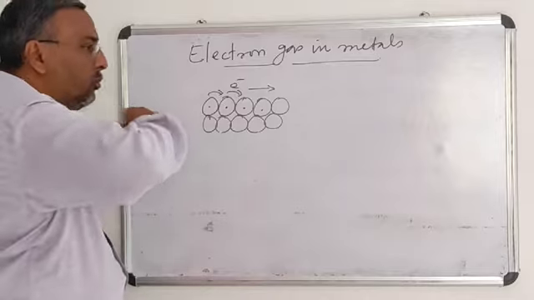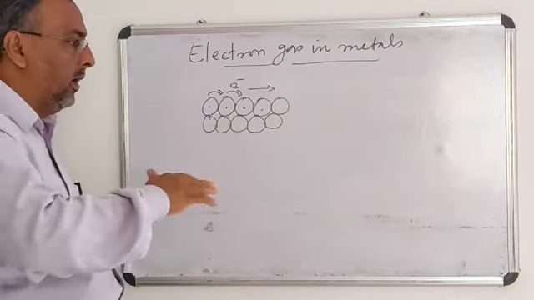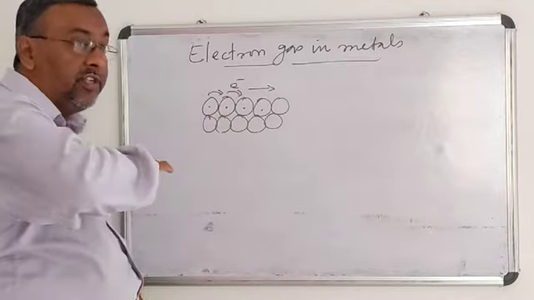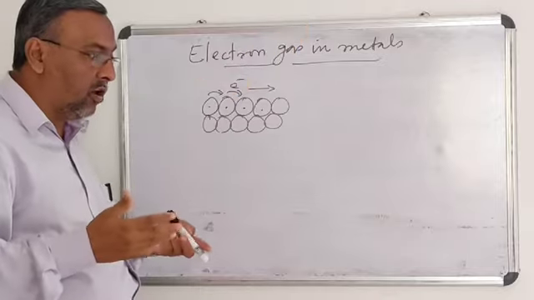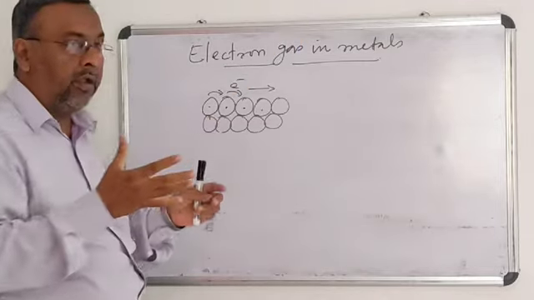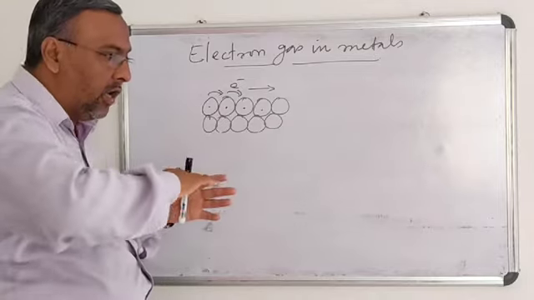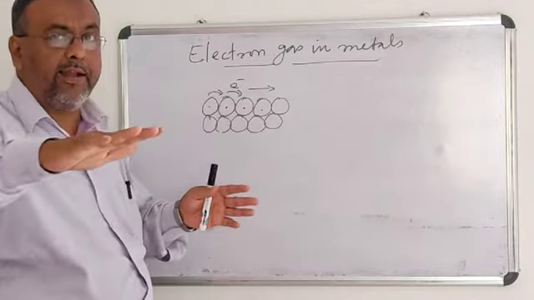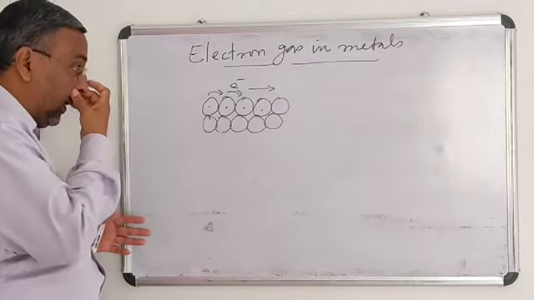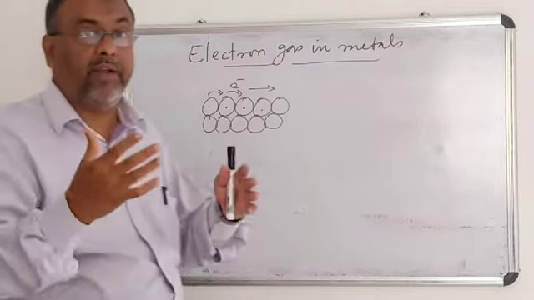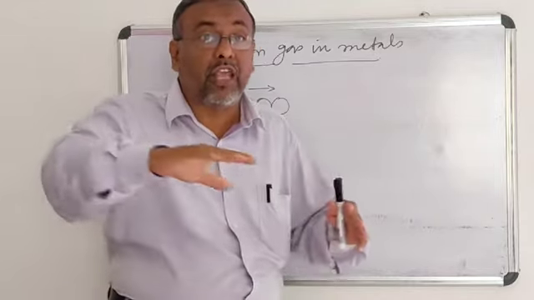They are always moving. This is something like a sea of electrons in a metal crystal. The electrons are held by electrostatic force of attraction, and they are always moving over the kernel of the crystal. Therefore, the electrons' movement is taken as electron gas.